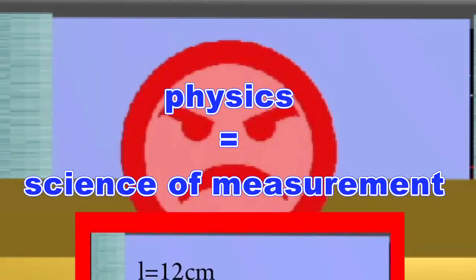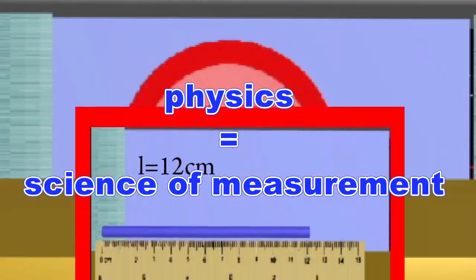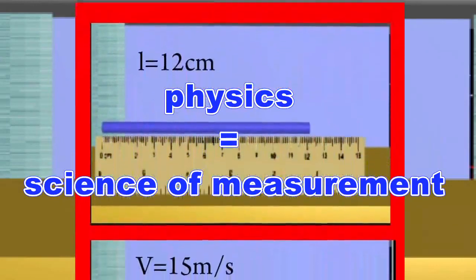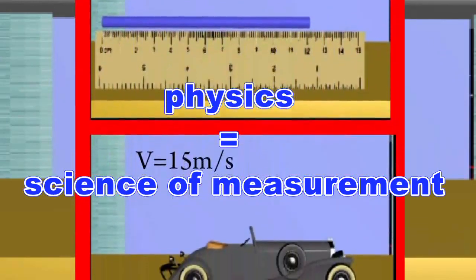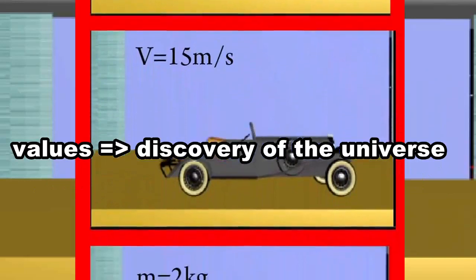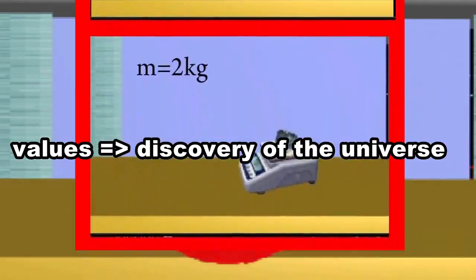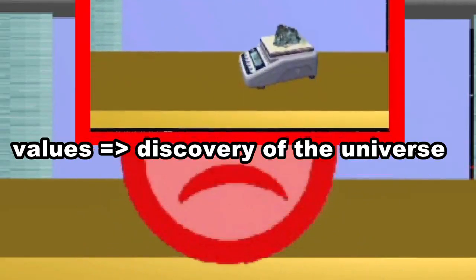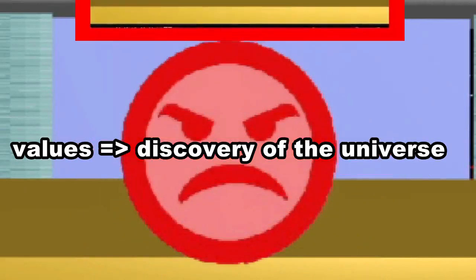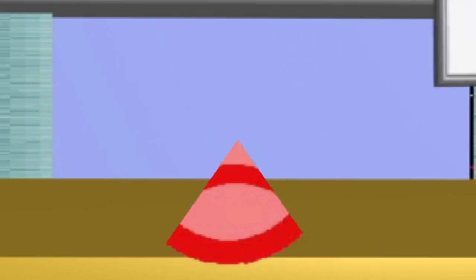So we have to be able to assign a number to anything that can be measured. As a result, physics is a science of measurement. These values, and the logical relationship between them, lead to the discovery of the laws of physics. In this way, we get to know the universe better.